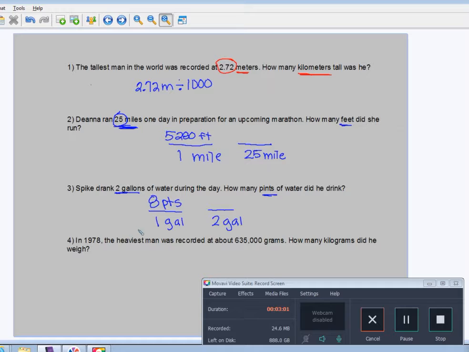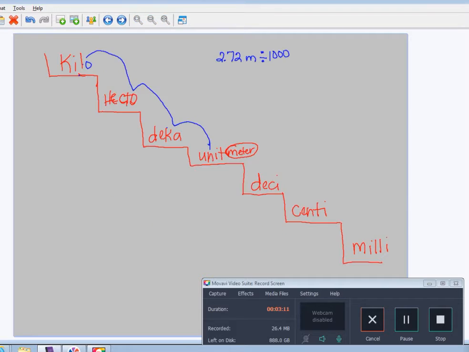Okay, number 4. In 1978, the heaviest man was recorded at 635,000 grams. How many kilograms did he weigh? Okay, we're going to go back to our steps. We're at grams. That's our basic unit of measure. We're going up the steps. So again, we're going to divide. And we're going all the way up to kilograms.